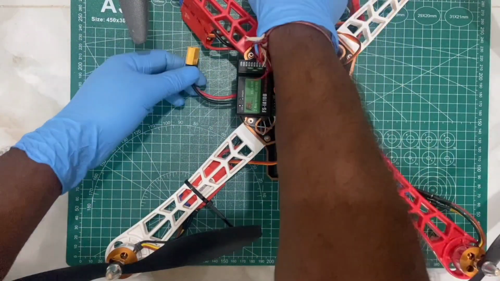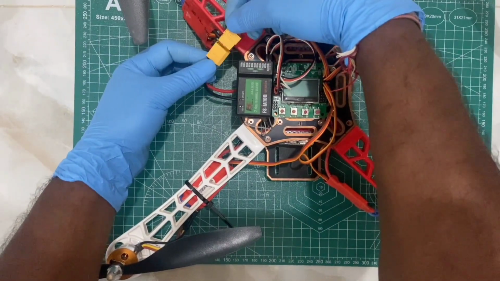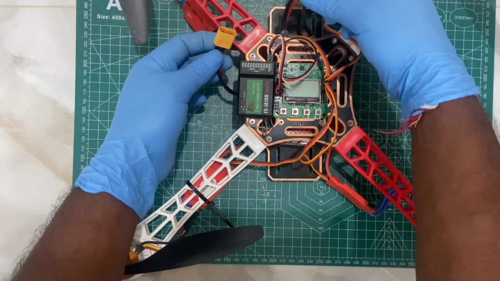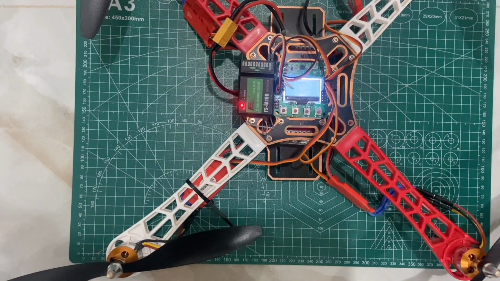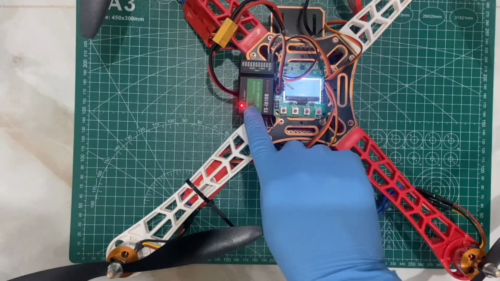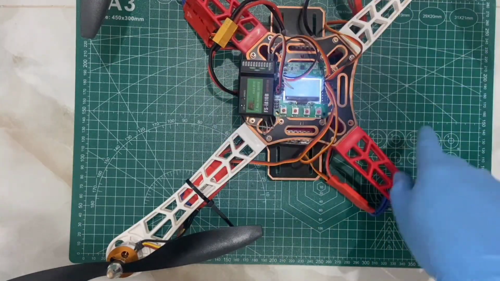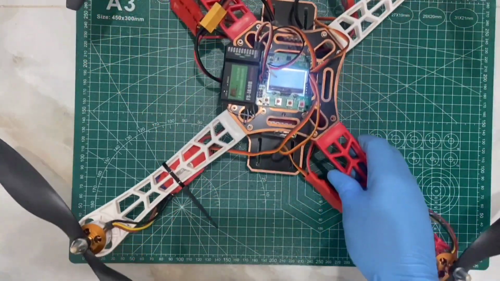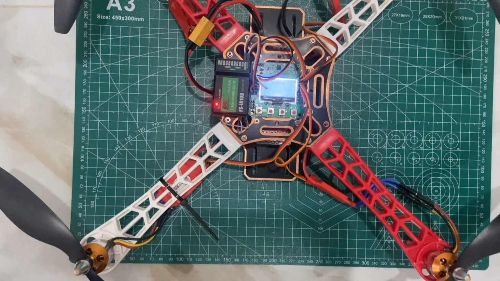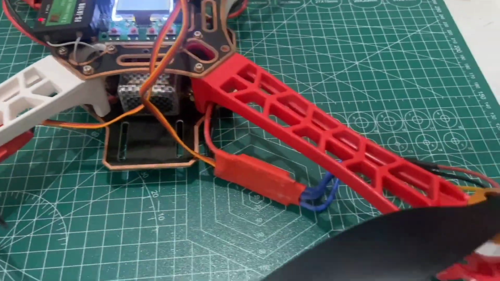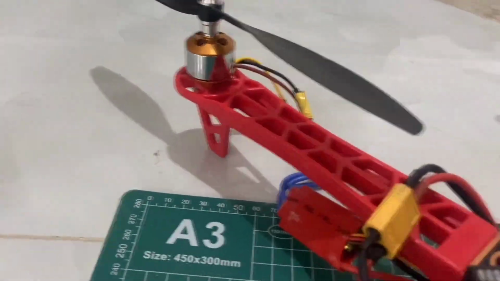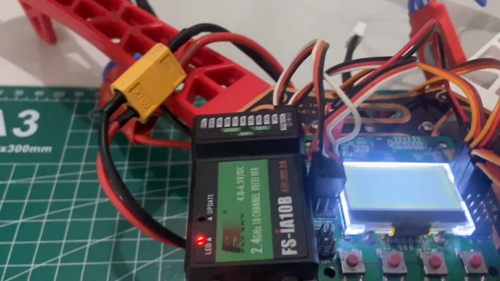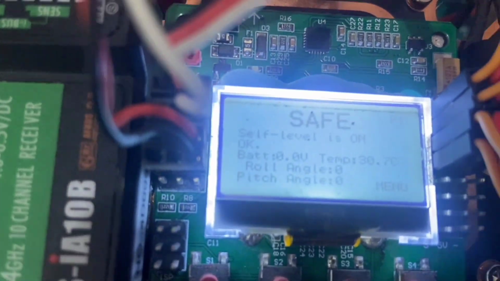So now we connect the battery connection to the frame, so the light is on, so our wiring also we can put in the correct position, and all the ESC communication is coming. So the drone is now showing safe. Okay, so this is the setup of the drone flying method, quadcopter drone installation safety. This all shows safe. Okay, now the drone is safe.